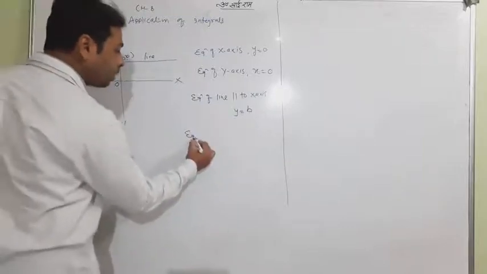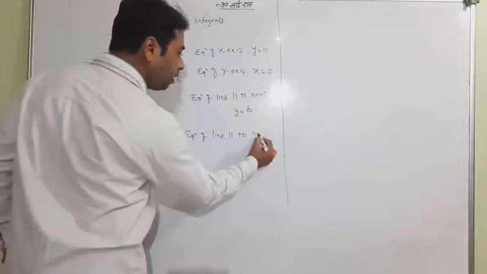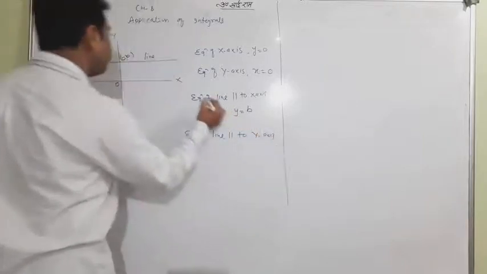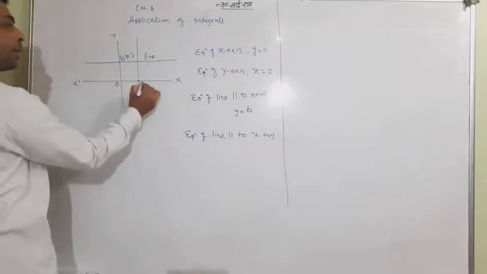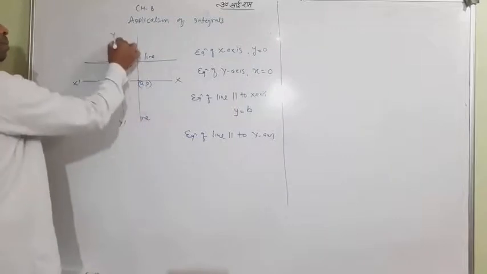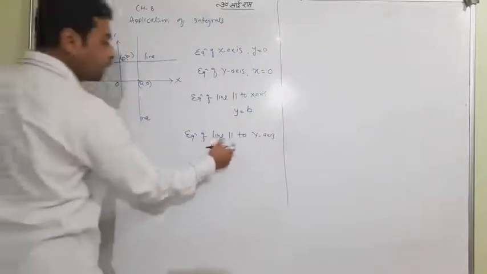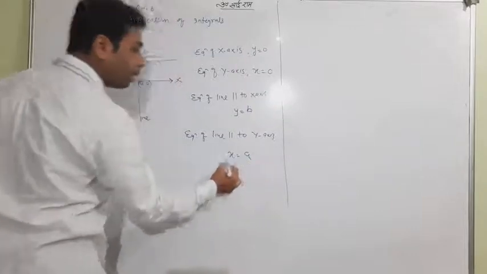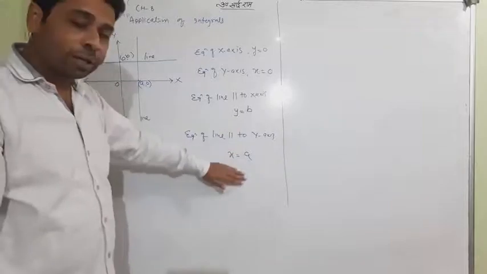And similarly, one can understand the equation of line parallel to y-axis. Definitely this is the y-axis. Suppose the line is passing through point A, comma 0. So this is a specific line which is parallel to the y-axis. This line has x equal to the point through which it was passing, x equal to A. So these two things are very important.